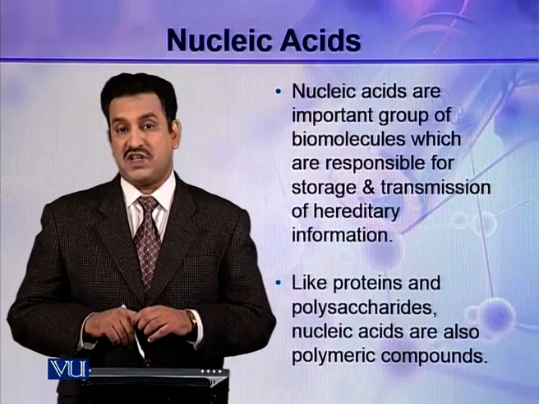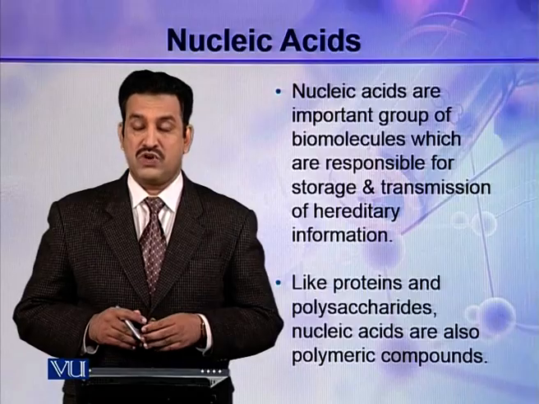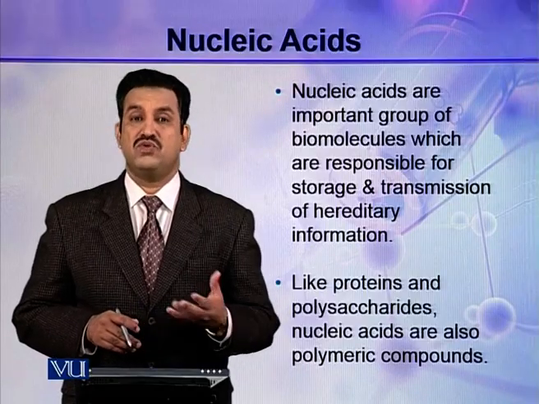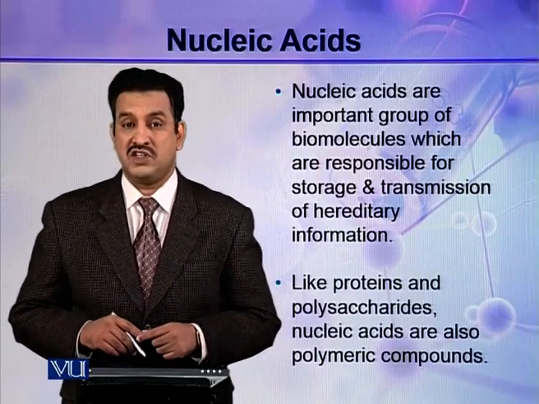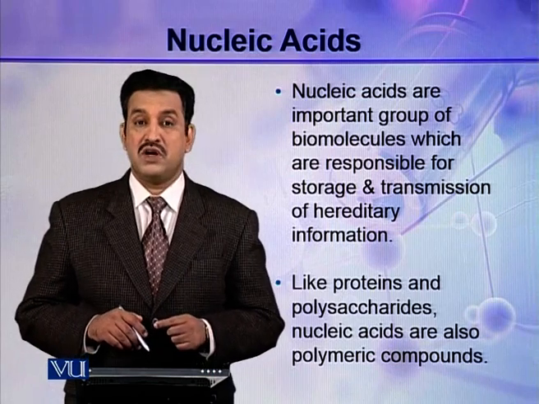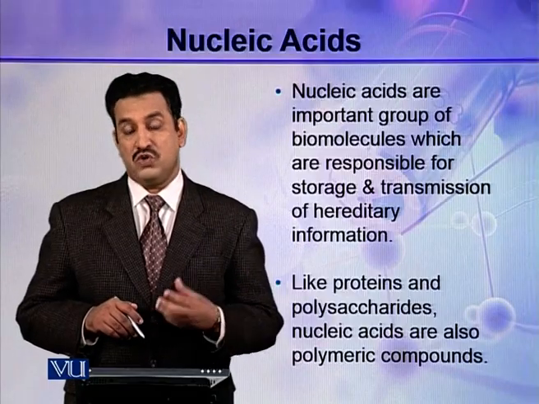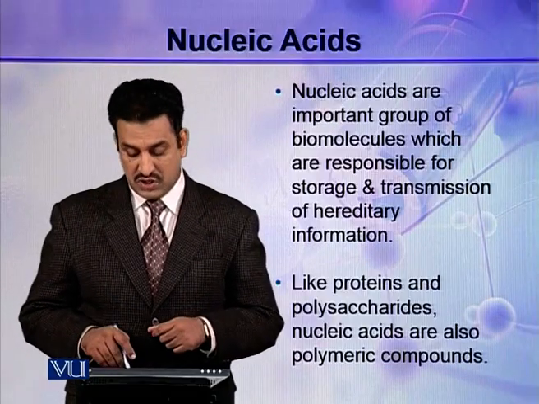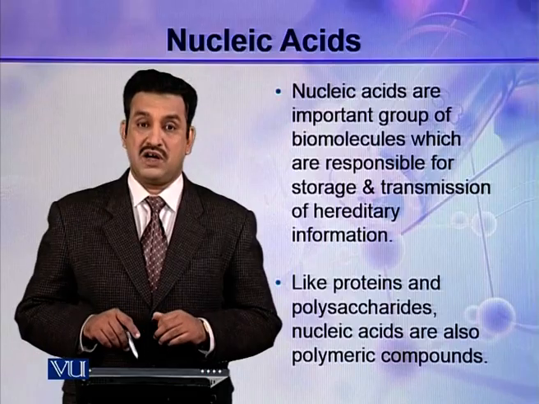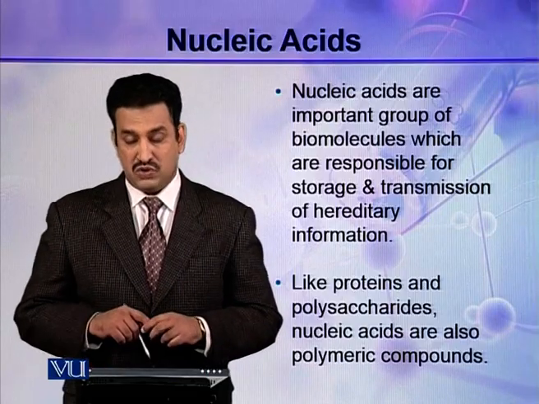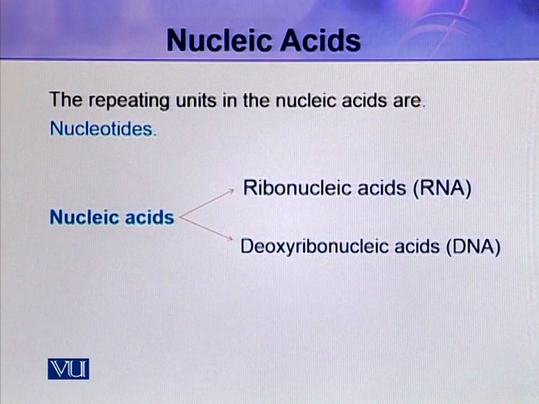Like proteins and polysaccharides, nucleic acids are also polymeric compounds. As you know, proteins are the polymers of amino acids. Amino acids are the building blocks of proteins. Similarly, polysaccharides such as starch and cellulose are made up of repeating units of glucose. So glucose is the building block of polysaccharides like starch and cellulose. Similarly, nucleotides are the repeating units in a nucleic acid. So nucleic acids are polymeric compounds which are made up of nucleotides.